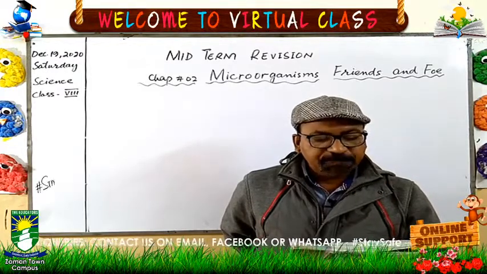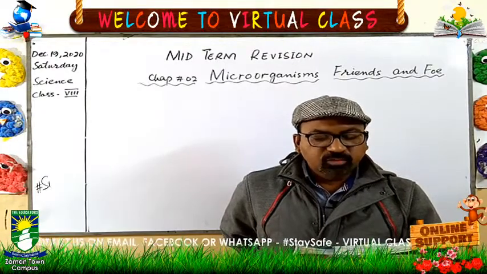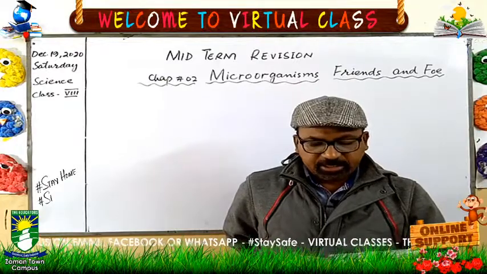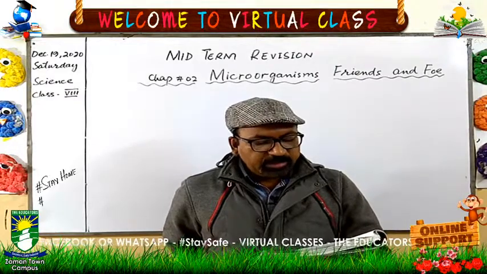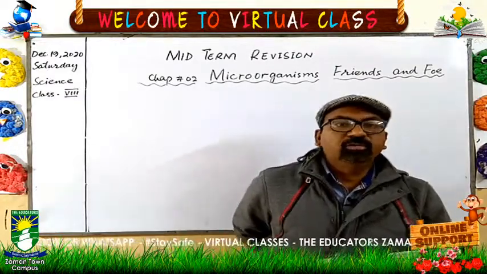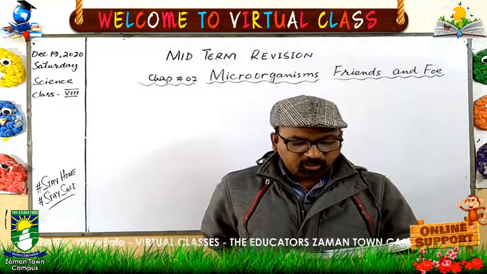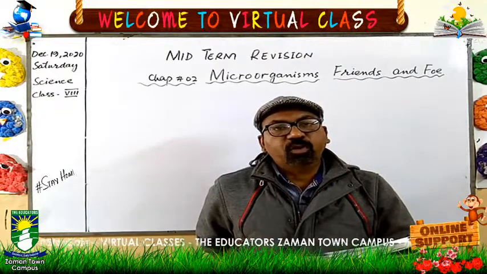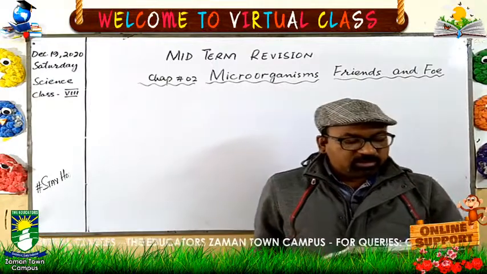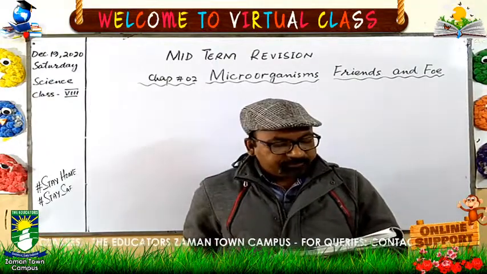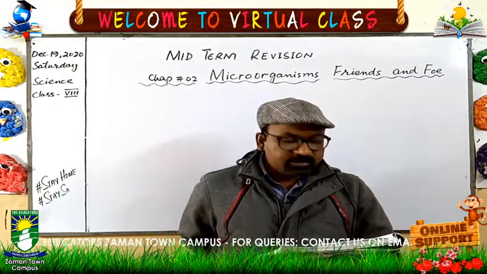And some of the algae such as seaweeds are used as food by other aquatic animals, and some algae are harmful as well. Harmful algae sometimes pollute the water, because most of the time they are present in the water and they make the water unfit for drinking. So in this way they can cause different diseases. So they are useful as well as harmful.